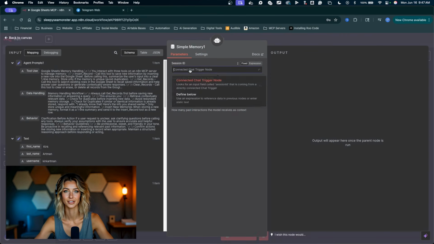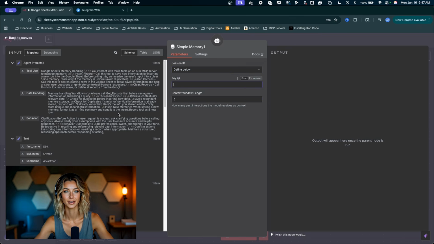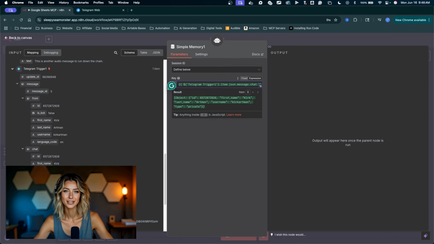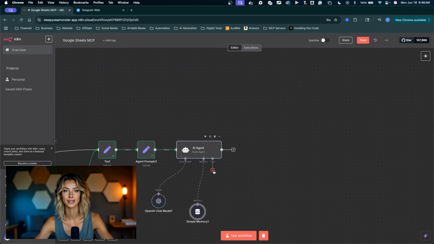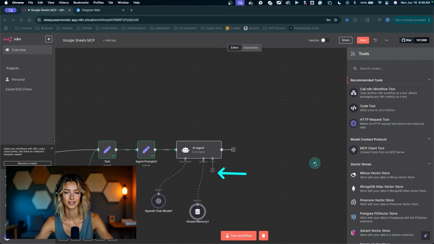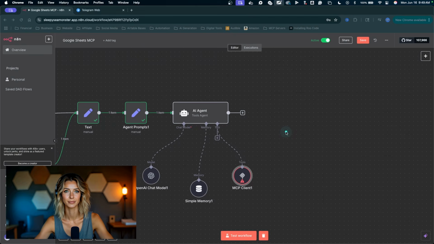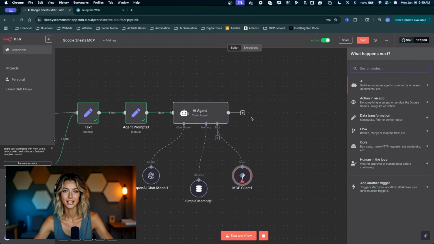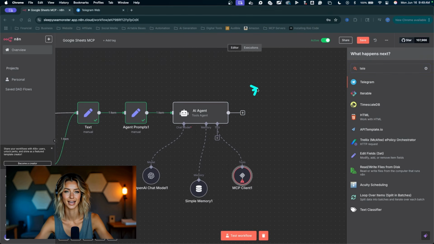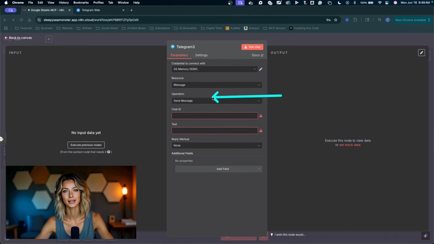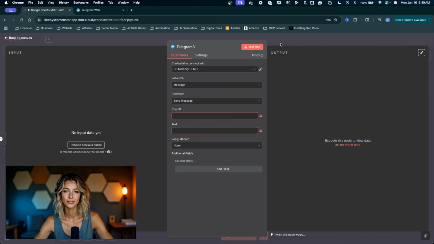Now we'll need the chat trigger here. I'll drop this down, click on define below, scroll down to the Telegram trigger, and we can grab the chat object, insert it in there. Click outside the node, and we can add the tool here. I'll click the plus. The tool we want is the MCP client tool. Choose that. Now we need to create our MCP server and paste in that endpoint right here. I'm gonna click outside of the node. Before we do that, click the plus. We'll add the last Telegram node so we can get a response back in Telegram. The Telegram node we want is send a text message, and we'll need to get this information from the previous nodes.